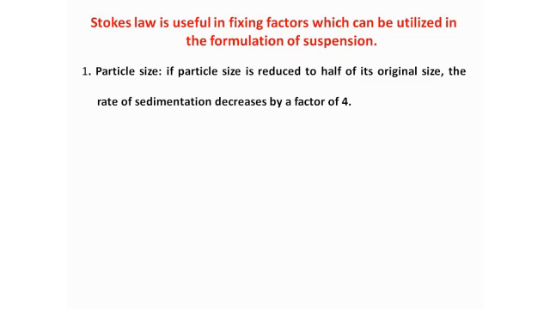If the size of the suspended particle is reduced to half of the original, suppose the particle originally had a diameter of 4 centimeter, and now we reduce it to 2 centimeter, then what will happen? The rate of sedimentation gets decreased by a factor of 4. Means decreasing the size of the particle to its half will decrease the rate of sedimentation by a factor of 4, right?